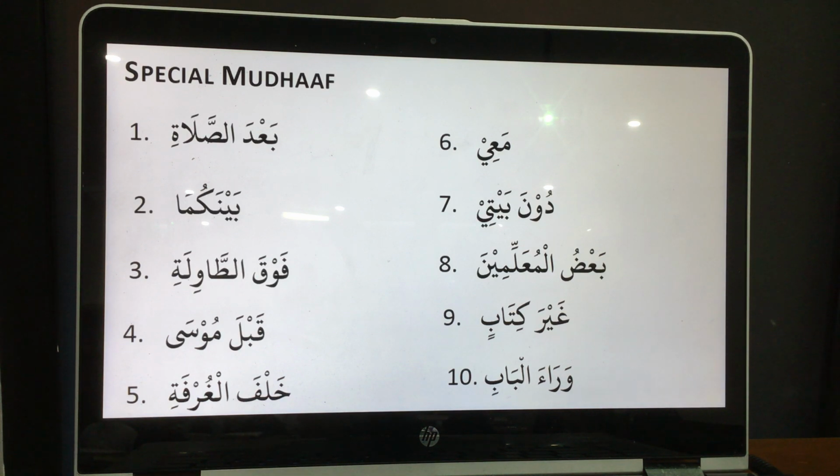So take a note like this. 3 sections in the mudaf ilayh. First, 2 separate words, for example, Baitullah, or the staff of Musa, messenger of Allah, Rasulullah, all these things. The next one was like Kitabuhu, his book, Rabbukum, your Lord, like this. And the third one are like Ma'a, Duna, Baina, Bainakuma, Ba'da, Fauqa, Fauqaha, all this kind of thing. So these are the ones that we learned, and inshallah ta'ala next week we're going to do some exercises about this one.